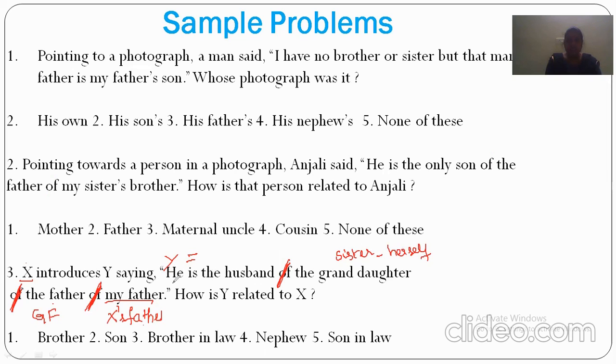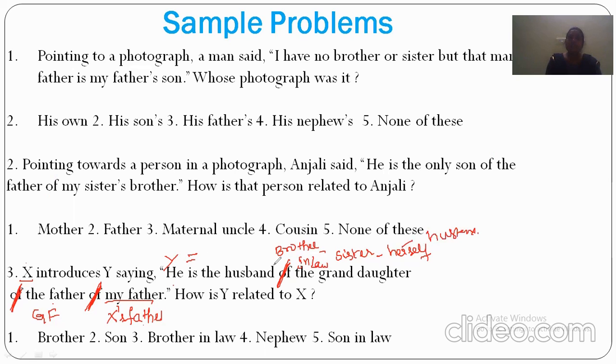Next thing, he is the husband. The husband of the sister or herself. See, husband of the sister will become brother-in-law. Suppose if herself is there, the husband of herself will be called as husband.